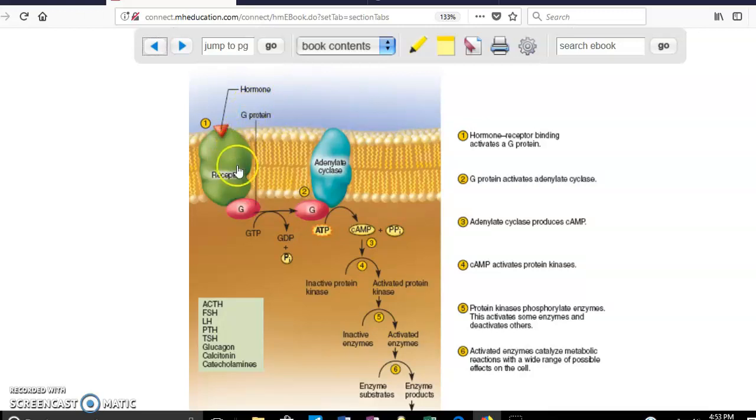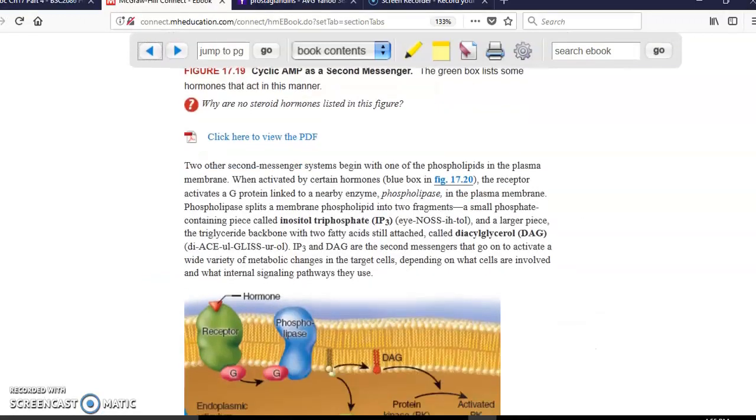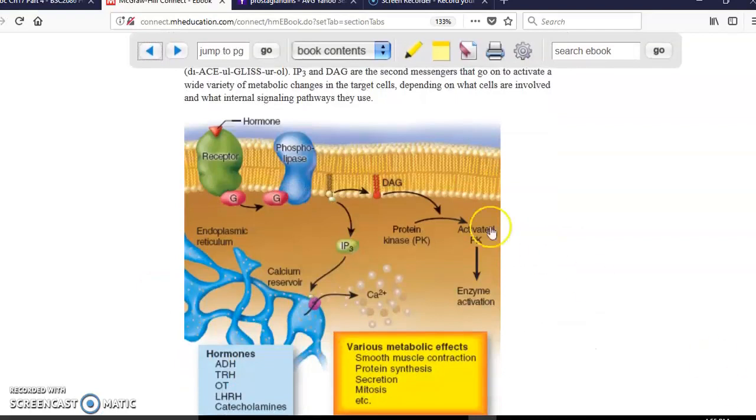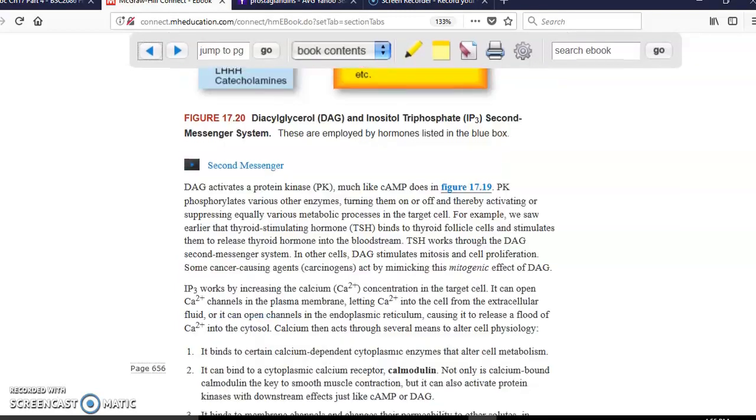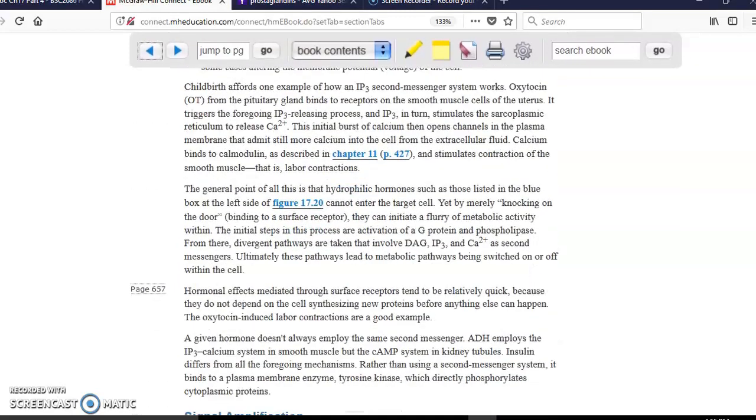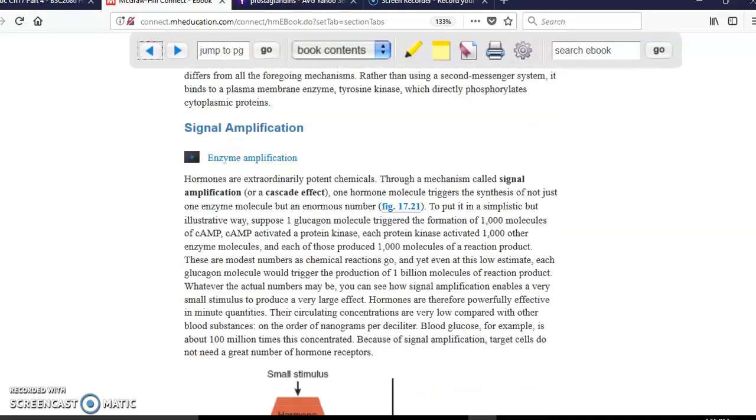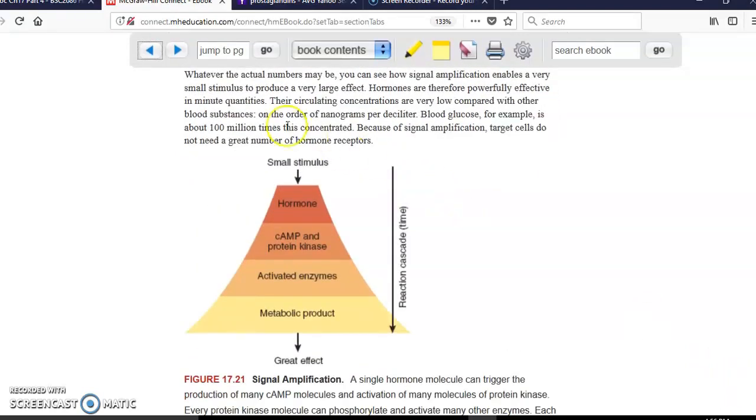And after that, they're going to trigger, as you can see here, a series of reactions that eventually is going to end with the production of enzymes or any other metabolic reactions necessary for the cell. Most of the time, what hormones do is you get a few hormones and they activate all the processes inside. As a result, there are going to be thousands of other chemical reactions and enzymes created. So the activation of the enzyme produces a magnified result at the level of the cell. And that magnified result is what is called right here signal amplification. That's why you can see here there's a small stimulus for the hormone. And then look, it gets a great effect.